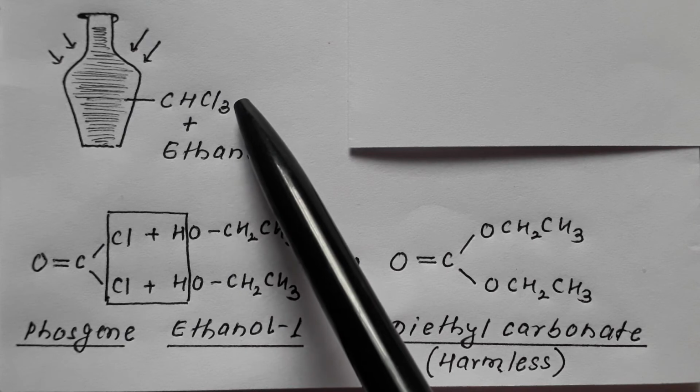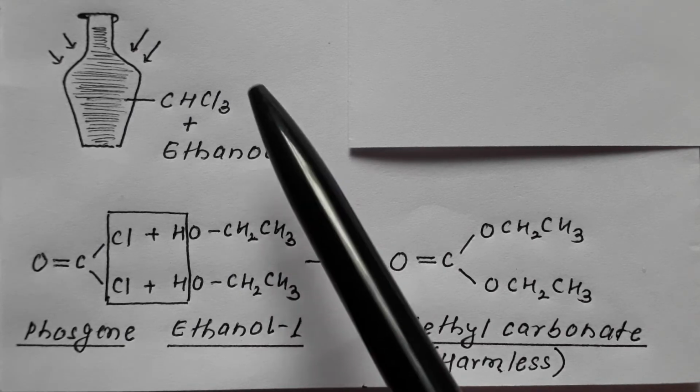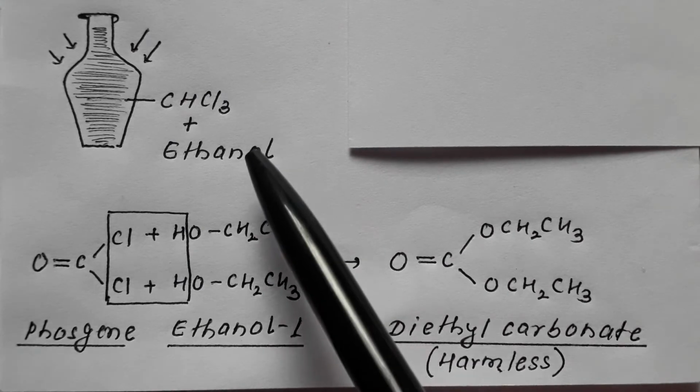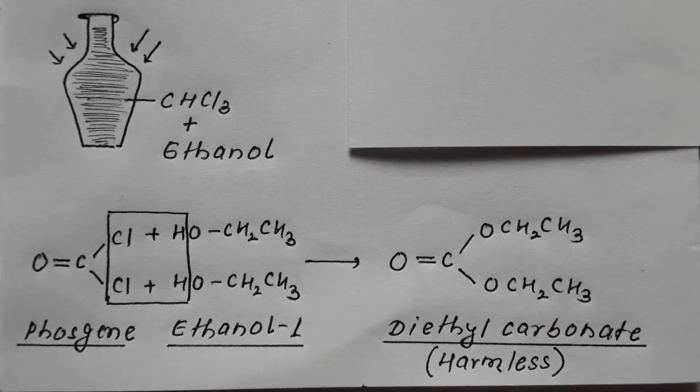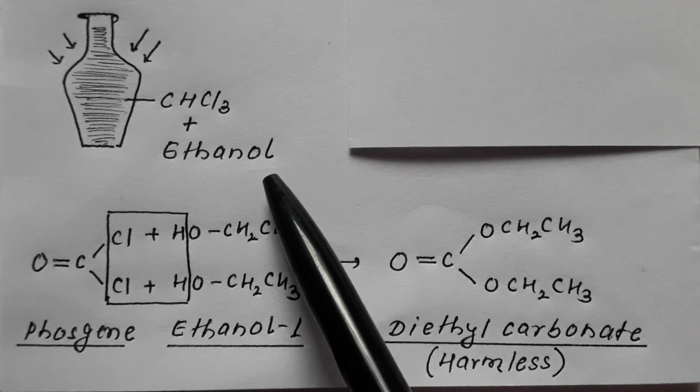Therefore, chloroform is always stored by adding ethanol. There are 2 roles of ethanol. 1, it acts as a negative catalyst and prevents or slows down the conversion of chloroform into phosgene.